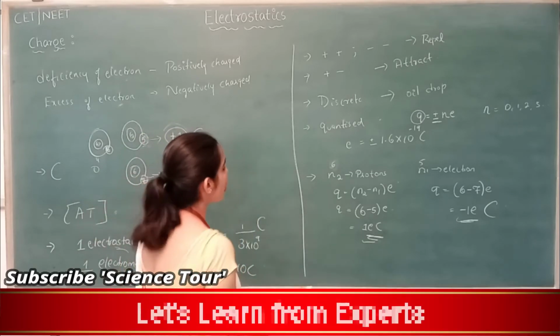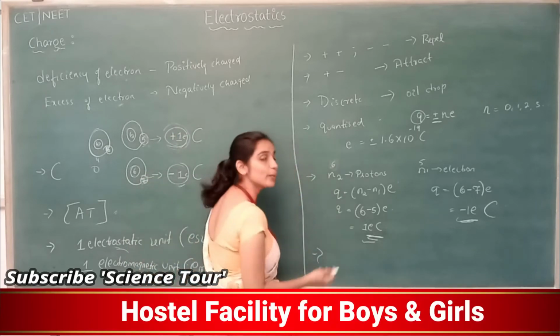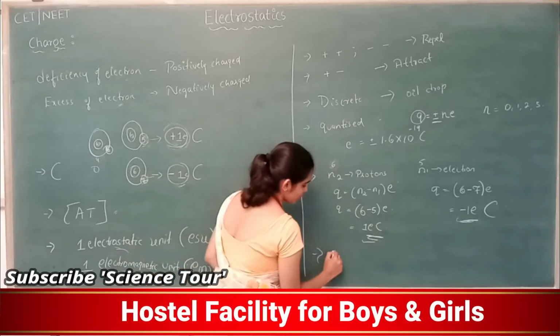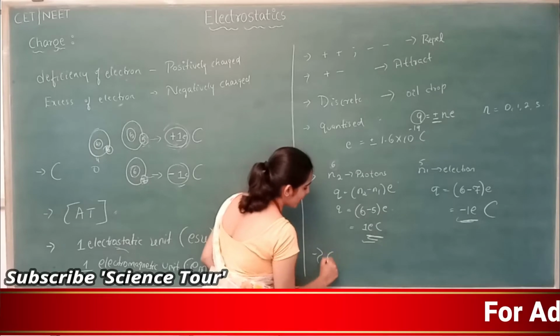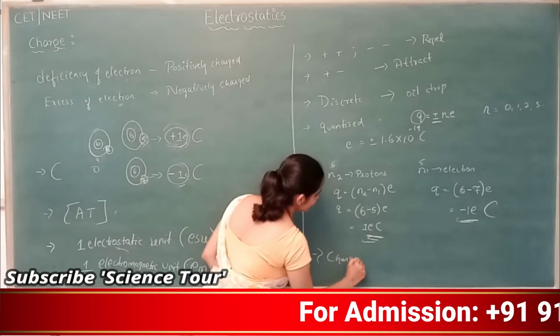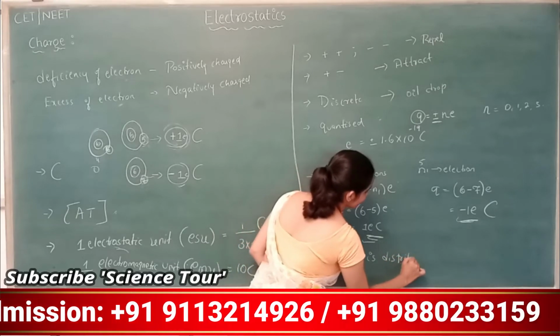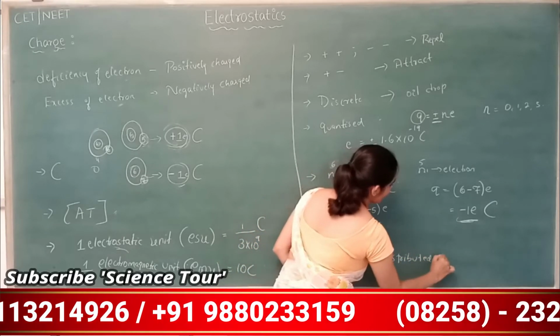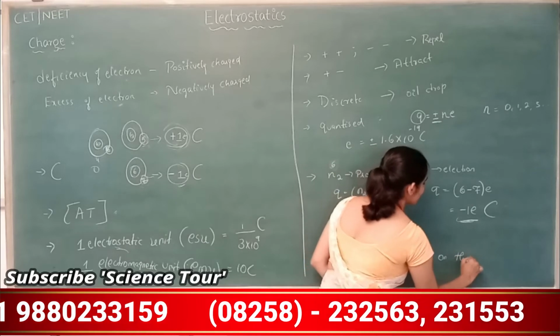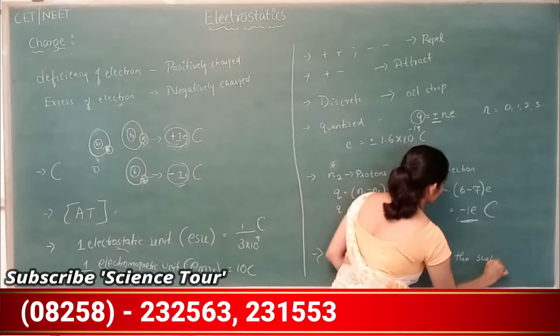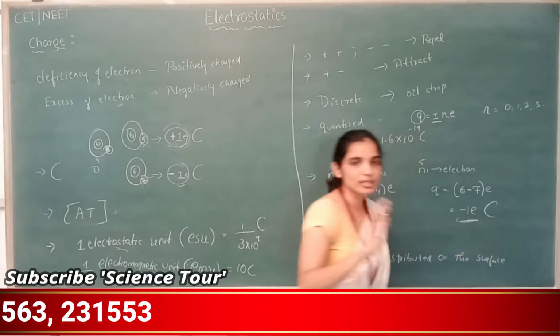So remember always, charge is distributed on the outer surface of a body.